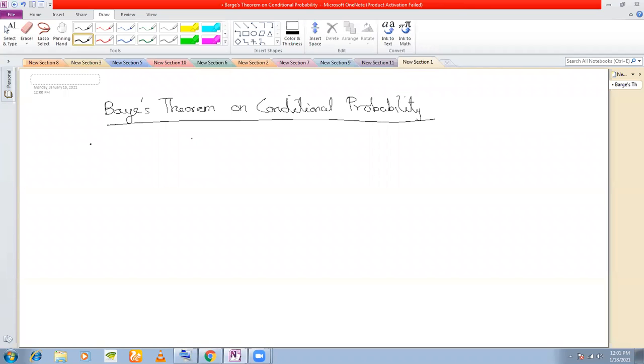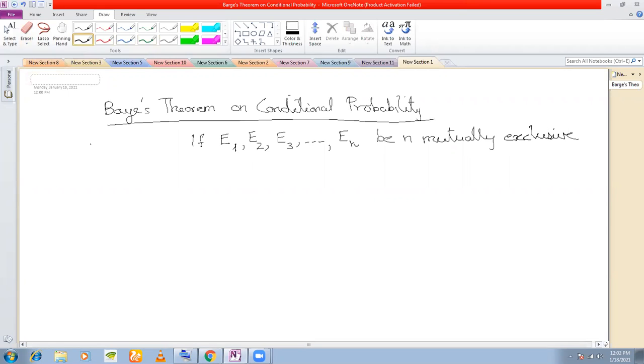The statement of the theorem is: if E1, E2, E3 up till En be n mutually exclusive and exhaustive events, and A be an arbitrary event.